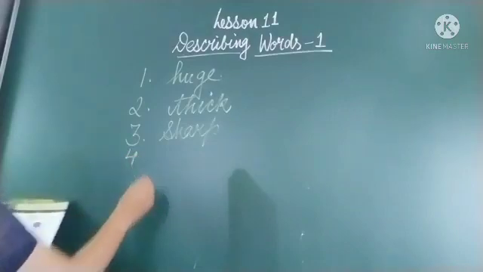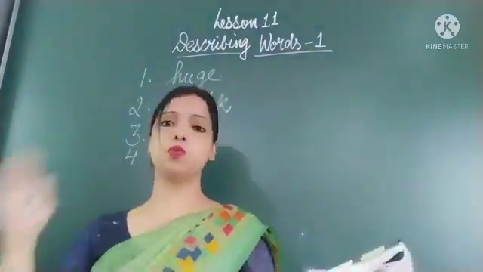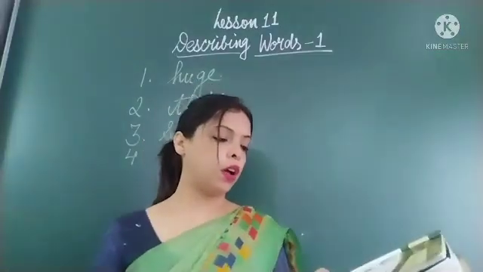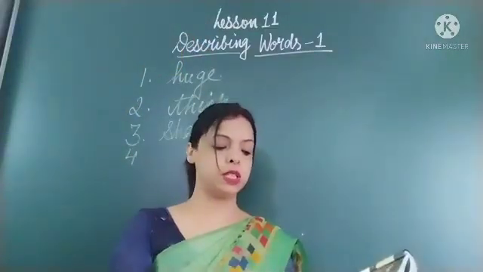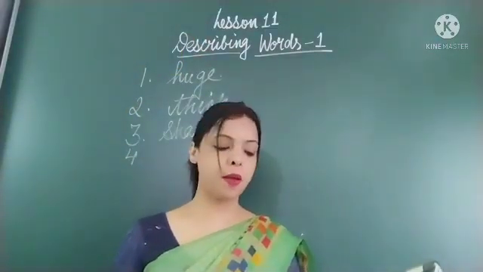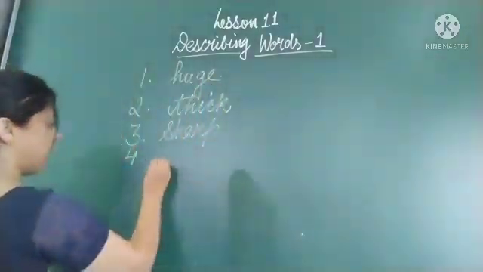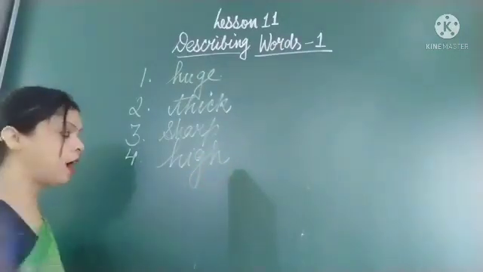Now next is, there is a dash hedge around the garden. Hedge means jhadiyan. So a hedge, you can see it is high. So from the picture we see that there is a high hedge around the garden. High means ucha. Uchi jhadiyan, high hedge.